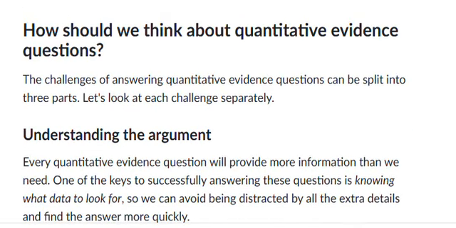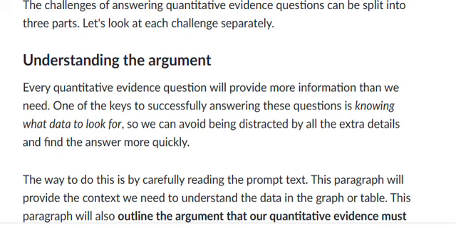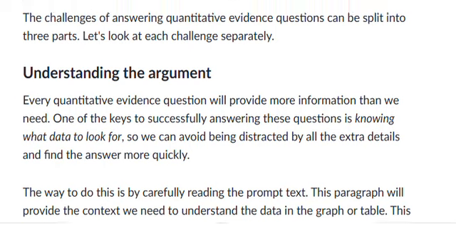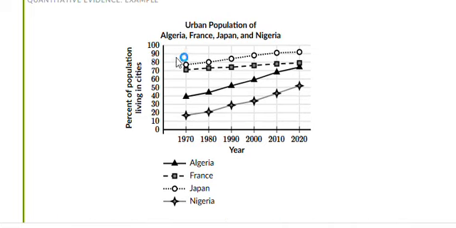Now once again, how should we think about these questions? We really need to understand the argument. The information that is provided to you, you need to actually look for the data. For instance, in this graph there was a lot of information that was not needed for us. It's giving information on everything, like Nigeria, which was not even mentioned in the passage. So it will give you some extra information, so you can be distracted.